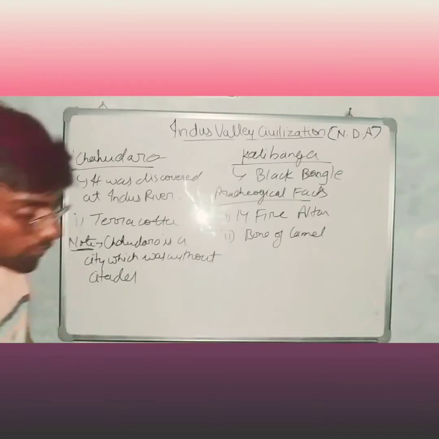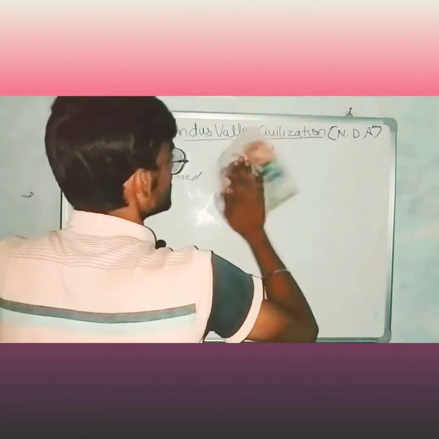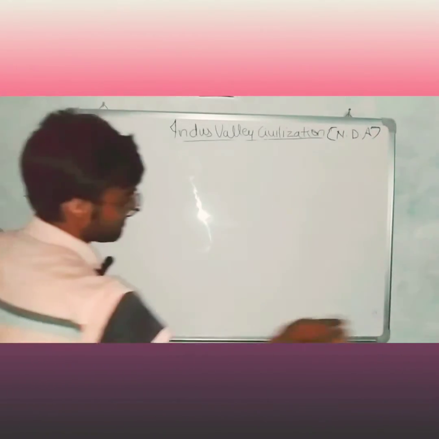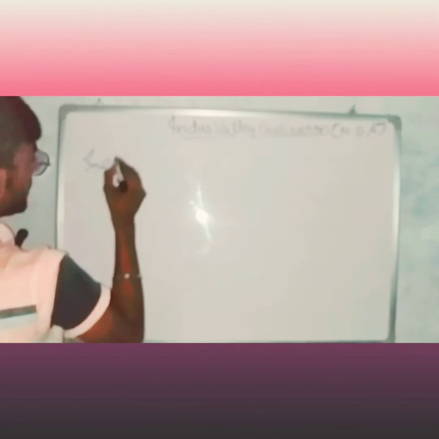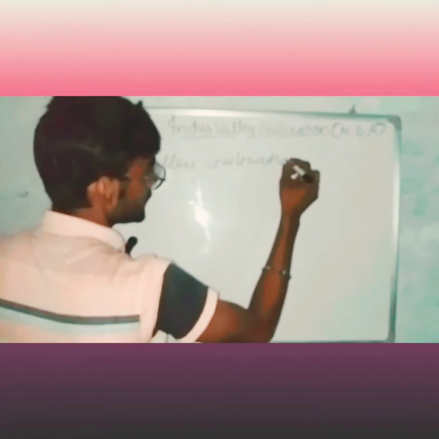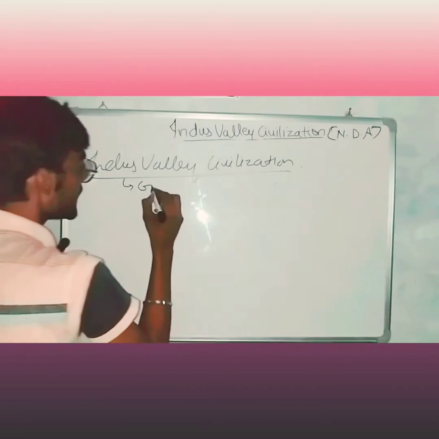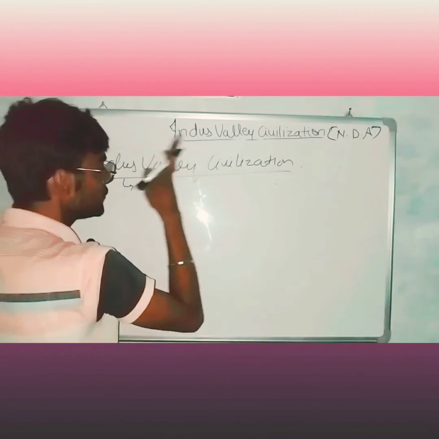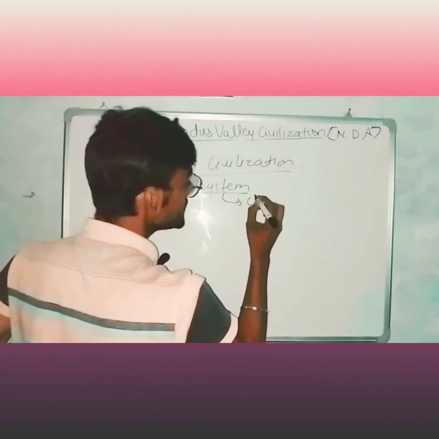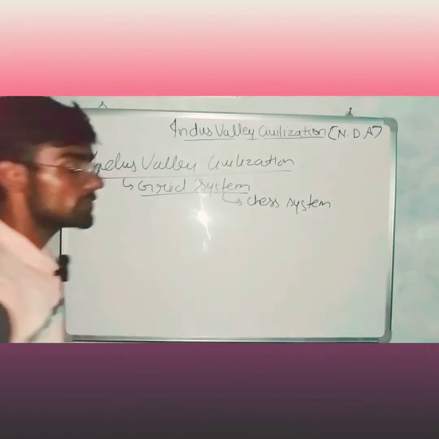Now we will talk about how the Indus Valley civilization's towns are laid out. The Indus Valley civilization was totally based on the grid system. The meaning of grid system is that it was based on a chess-board system.